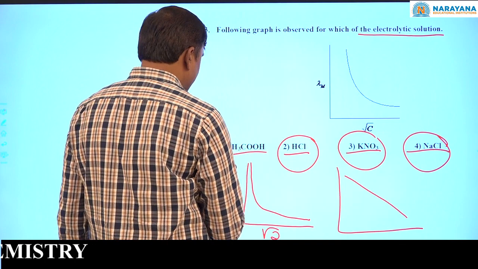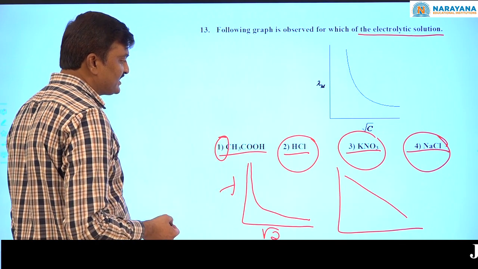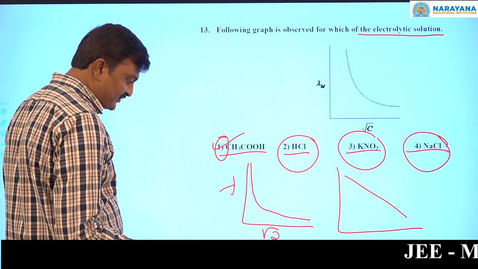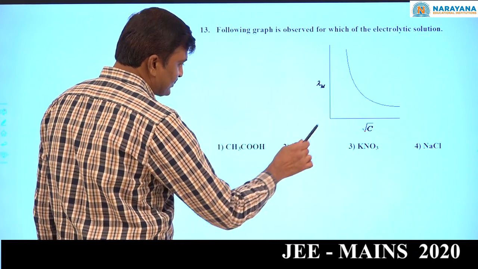So this graph is correct for a weak electrolyte. Here the weak electrolyte is acetic acid. So the answer is the first option. Now come to the next question.